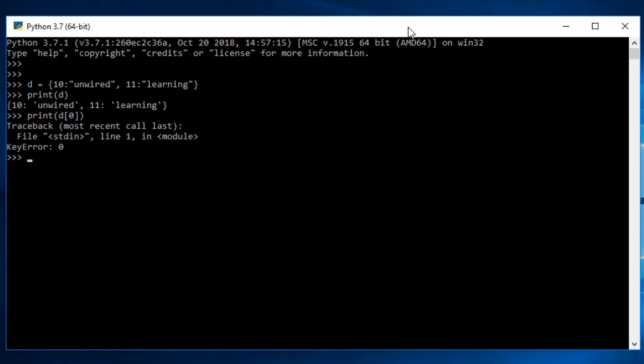We have a key, so we can directly fetch that. If I want to print any value, all I have to do is D and then give the name of that particular key. So our keys are 10 and 11. If I want to print the value of 10, all I have to do is give 10 and enter. Here you can see I have got the value of 10.